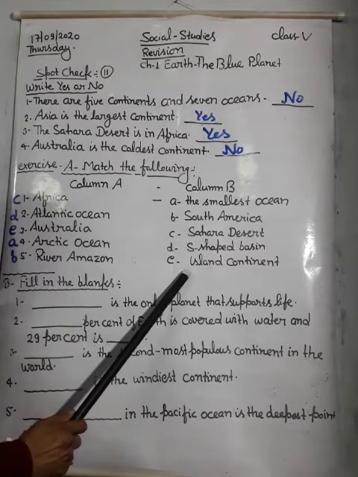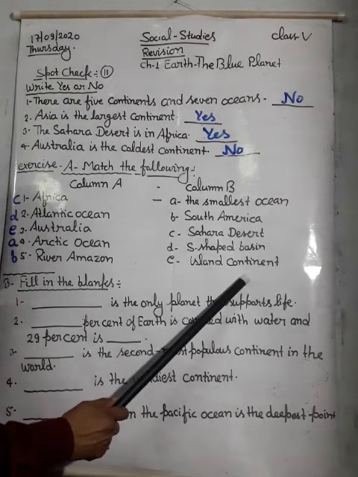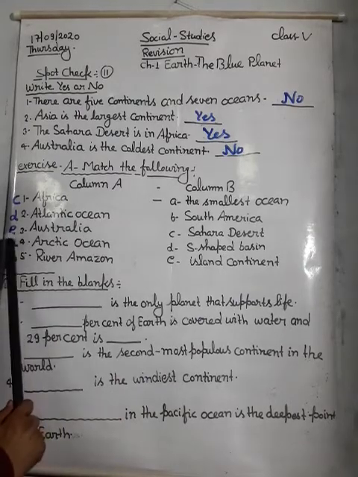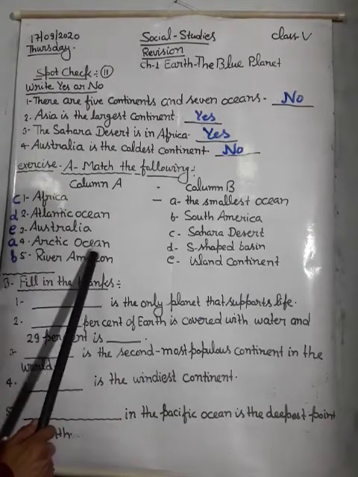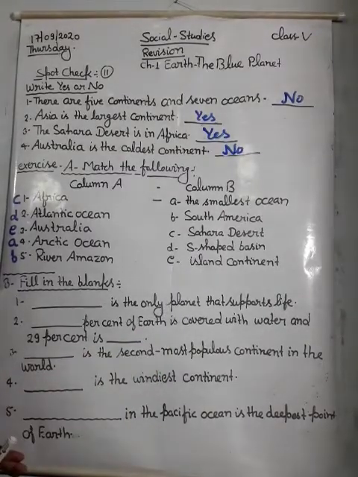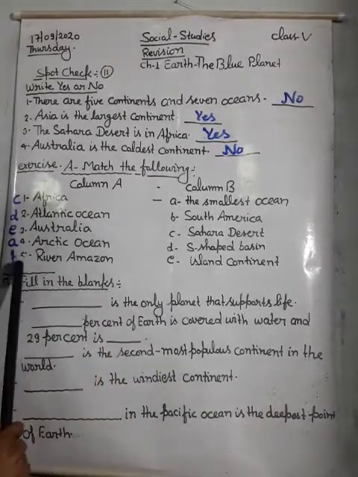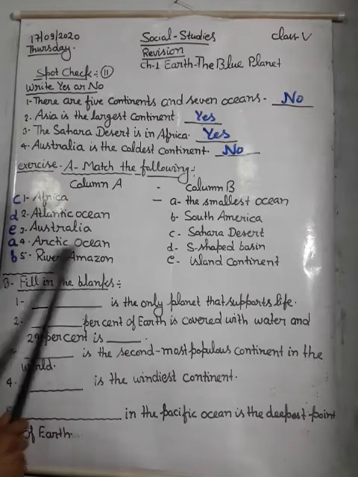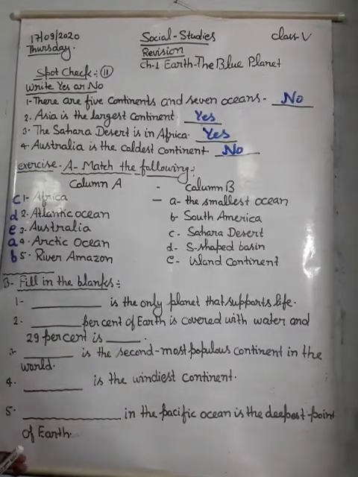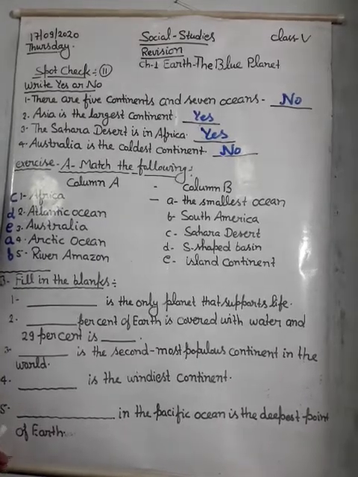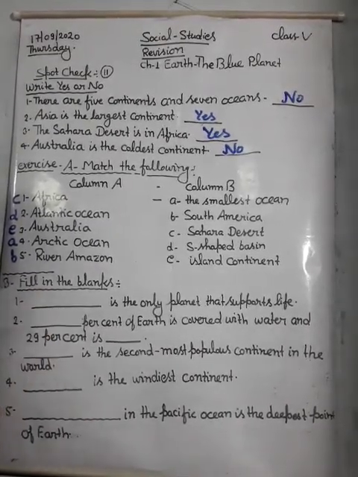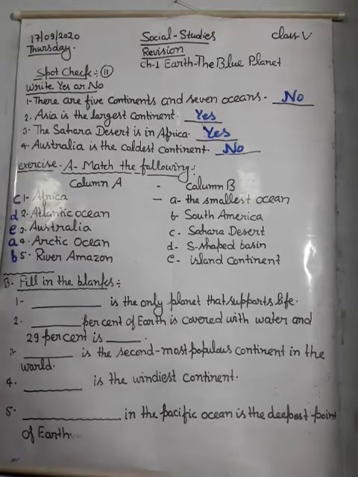Australia is called the island continent, so the answer will be E. Arctic Ocean is the smallest ocean of the world, so the answer will be A. The Amazon river lies in South America, so the answer will be B.